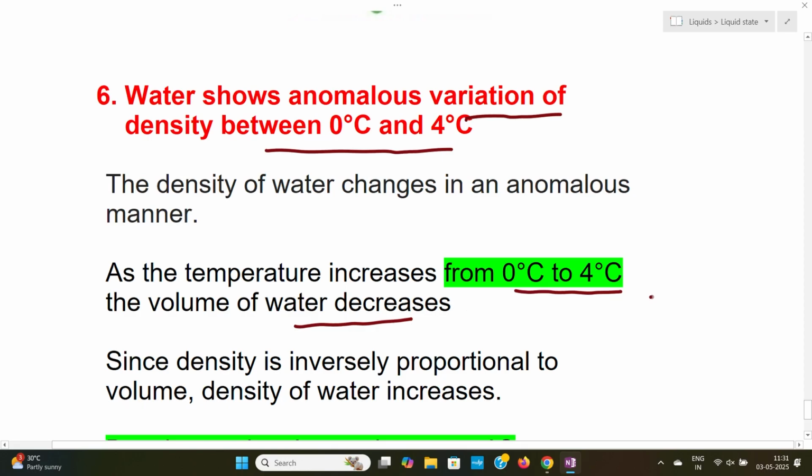The density will increase, since density is equal to mass by volume. Since the volume decreases, automatically the density of water increases.